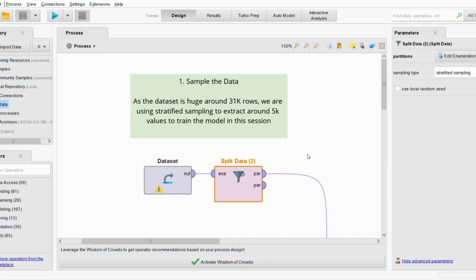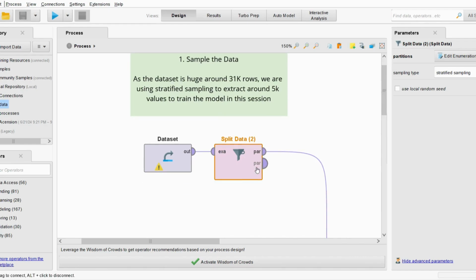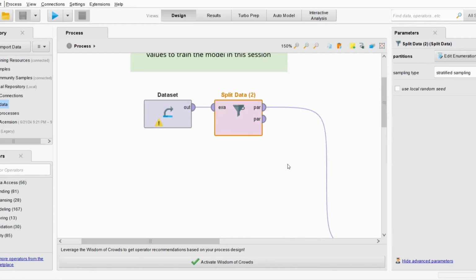As 31,000 rows is a lot of data, processing time increases a lot, and we don't want to spend too much time on that, as the motive is to train the model and evaluate the performances in general. So 31,000 is not necessary in this context. So we've used split data for that, and we've taken the 0.2% of the data and trained that.